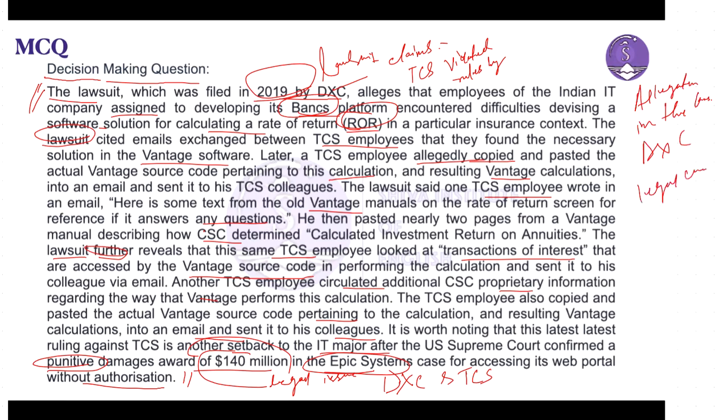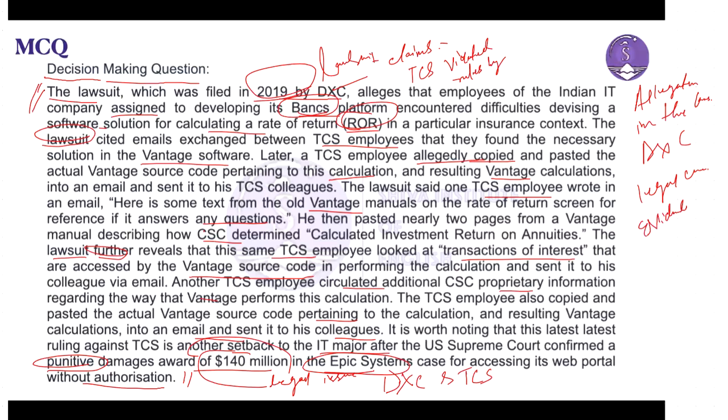So why is it called a legal concern? Because obviously, if you have used something without someone's permission, that is a legal concern and will be addressed in the legal proceedings. And what is the evidence provided?